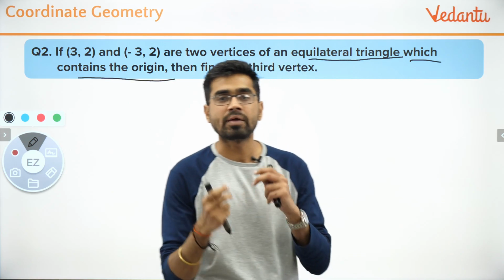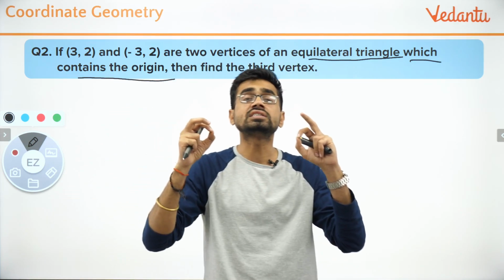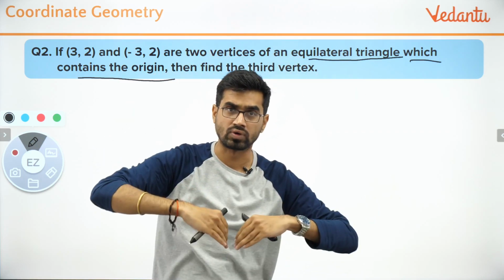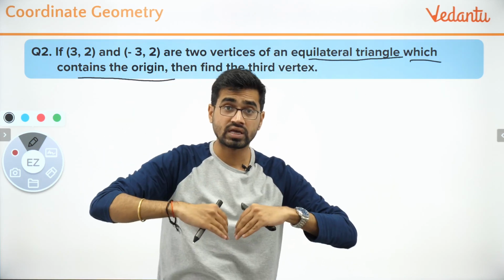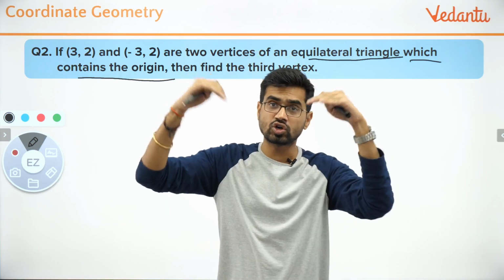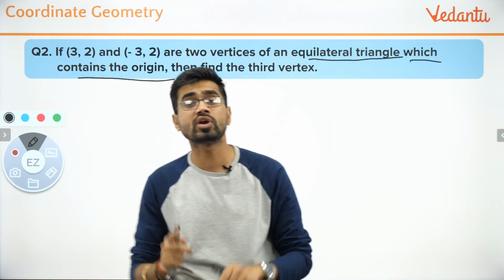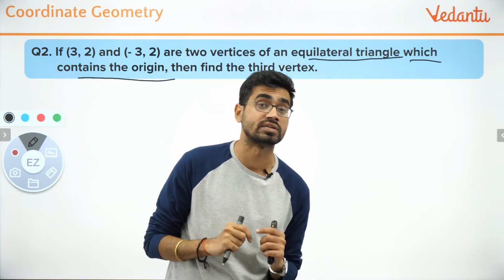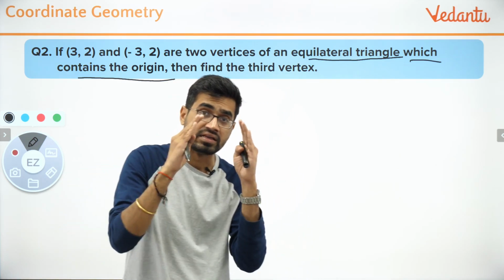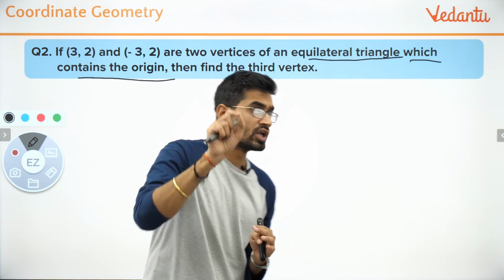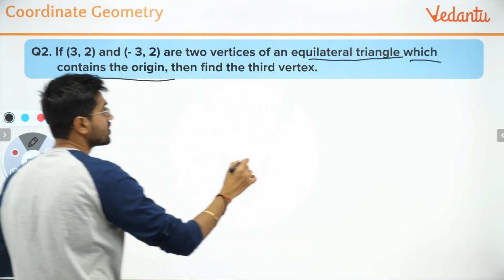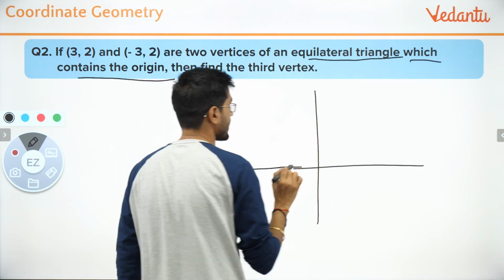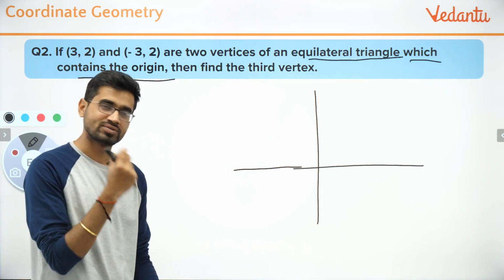So basically when I'm given 2 points, I can construct an equilateral triangle in 2 ways. One is upside up like this, one is down. Now I actually have to see which triangle contains the origin, because I do not want the third vertex of the triangle which is not containing the origin. So you have to look for a triangle which has the origin inside it. What you have to do is first plot the points correctly and then you apply your brain. Small part only.